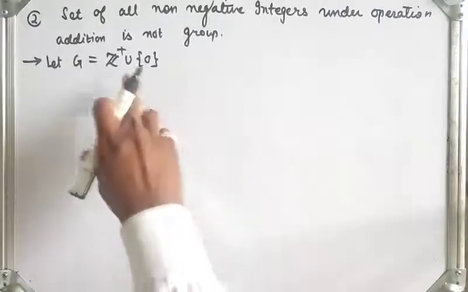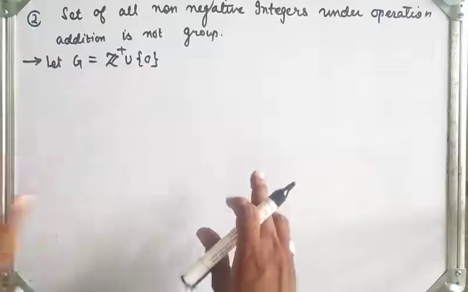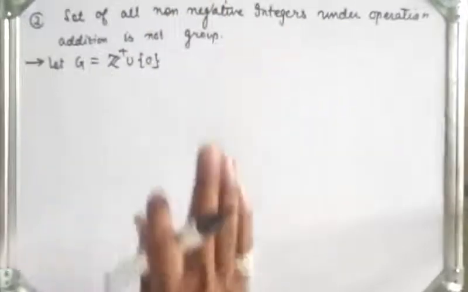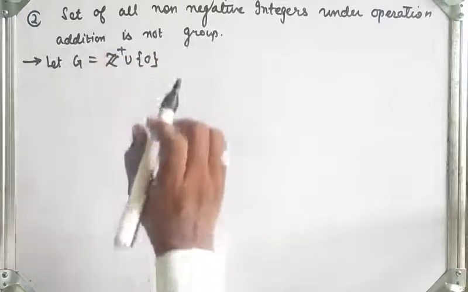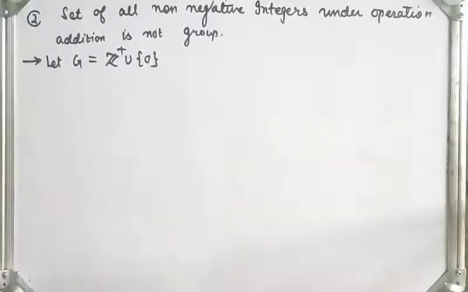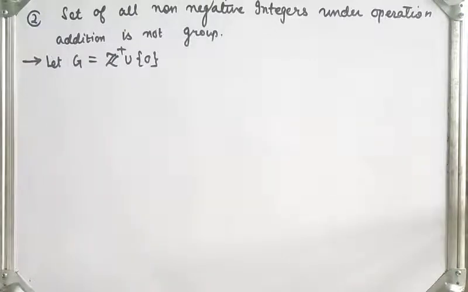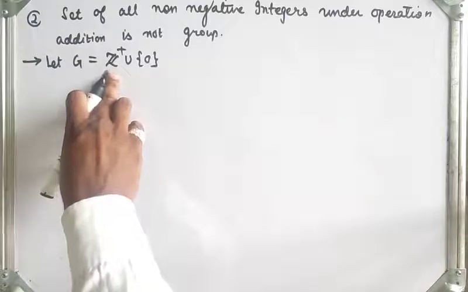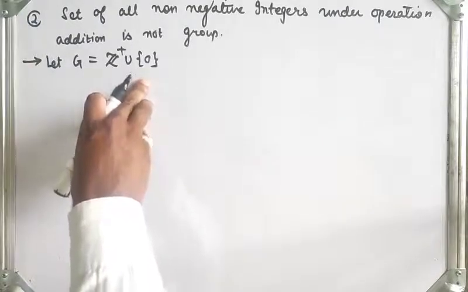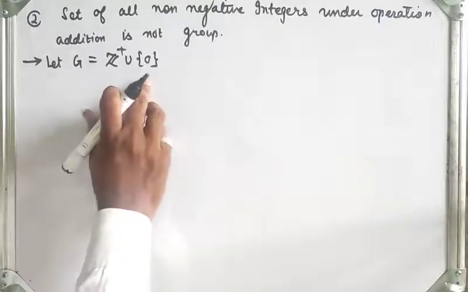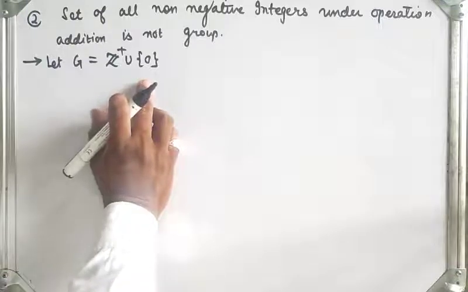So if Z plus union singleton 0 under addition is a group, then all 4 properties will be satisfied. But what we have to show here? Addition is not a group, means any one of the properties will not be satisfied. Now the first property is closure, means we take any two elements from Z plus union singleton 0, then their addition is again in Z plus union singleton 0. So the closure property will be satisfied. Now the second one, associativity. Associativity in addition is always satisfied, right?